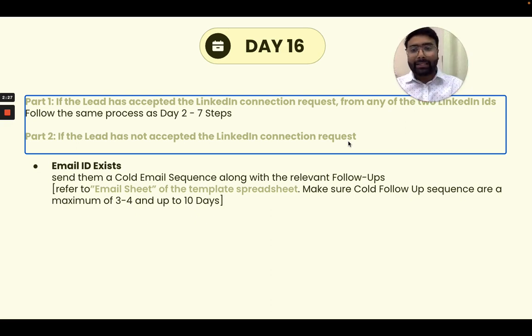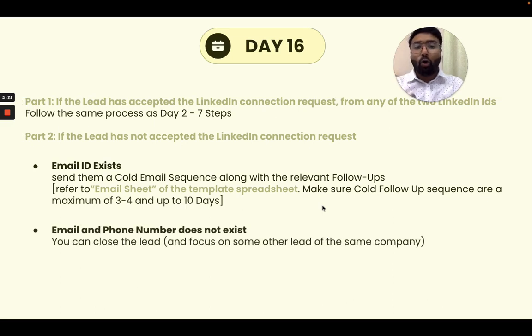So if the email ID exists, guys, and they have not accepted your connection request, you have to send them a cold email sequence, and that's fine. And if both the email ID and the phone number do not exist for this particular lead that you're reaching out to, don't worry, just close the lead and you can focus on some other lead of the same company. Because when we are extracting the data from LinkedIn, we will not be focusing on only one single lead. Please always remember this.